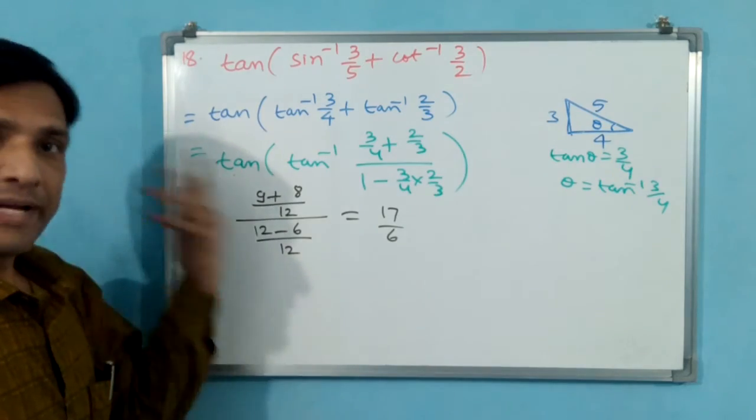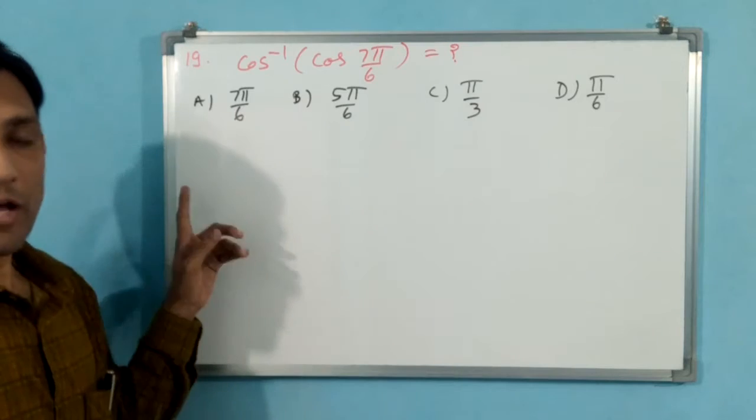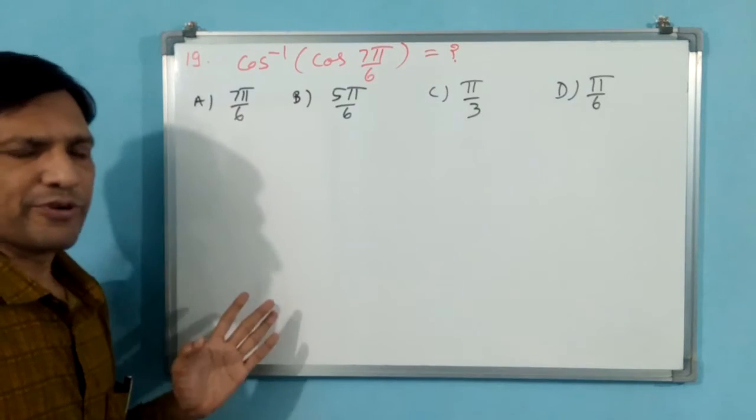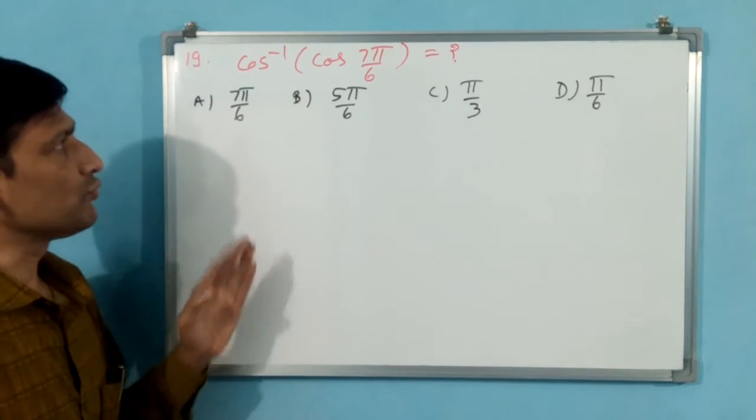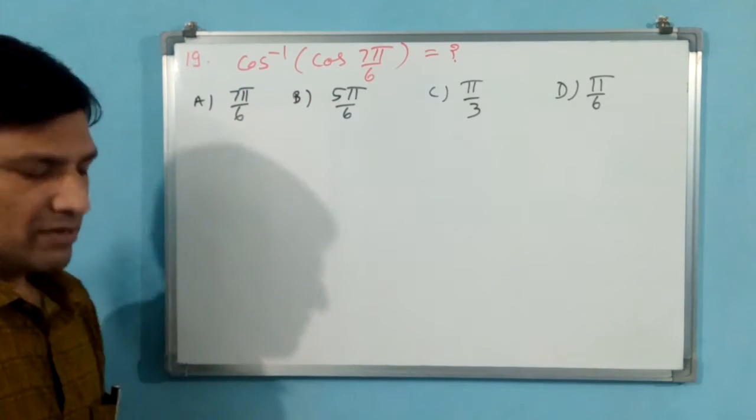Okay. Let us go for the 19th question. The 19th question is an objective type question. 19, 20, 21, these 3 are objective type questions only. Cos inverse of cos 7 pi by 6. What will be the value?